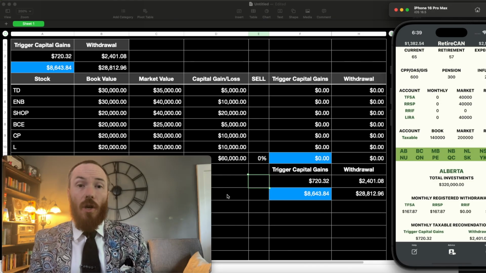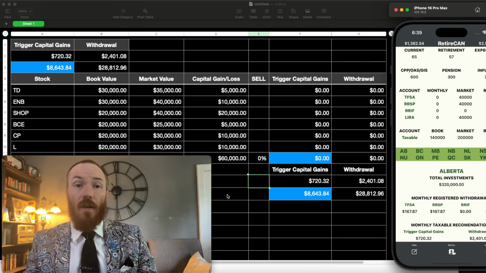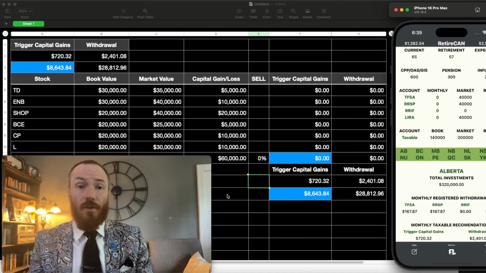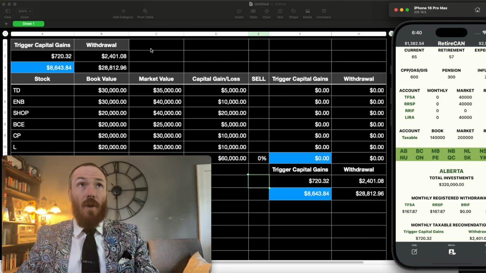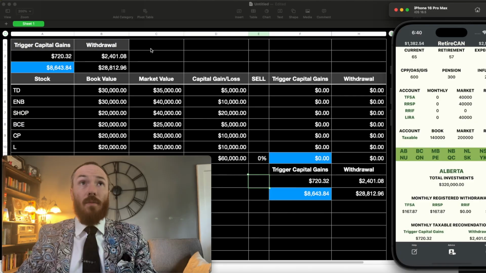This is the feature I'm going to code into the app in the future to hopefully make your life easier, because it is really difficult to trigger capital gains when you have multiple investments. So I'm going to walk you through an example here and show you how to use the outputs of the app with your investments. If you want to take care of everything annually, you're going to have to multiply that by 12, but this is again a feature that I could add to the app if a lot of people want. Basically have it monthly or annually, just a little toggle so you can change either or. But most people think of their money monthly, like what comes in your account every month, that kind of thing.